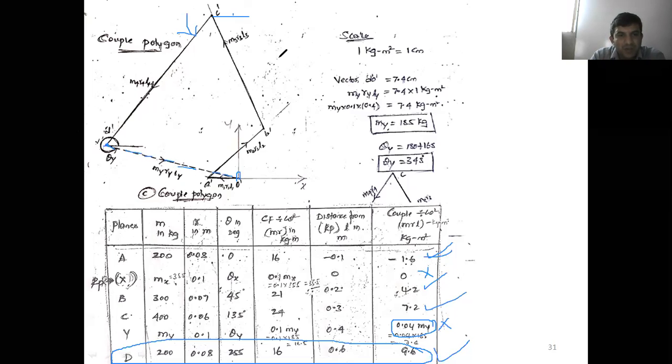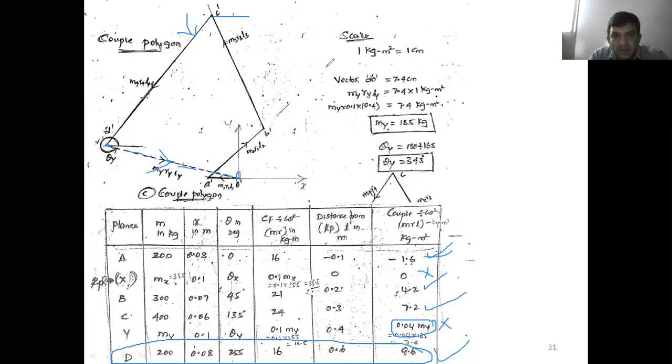What is the arrow mark? It should be a closed one, right? O dash to A dash towards left, A dash to B dash upward, B dash to C dash upward, C dash to D dash downward, from D dash to O dash it is downward. That shows the direction, right?